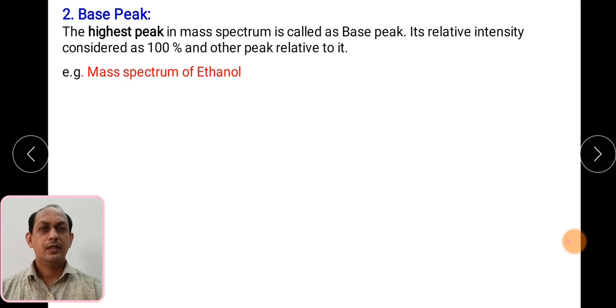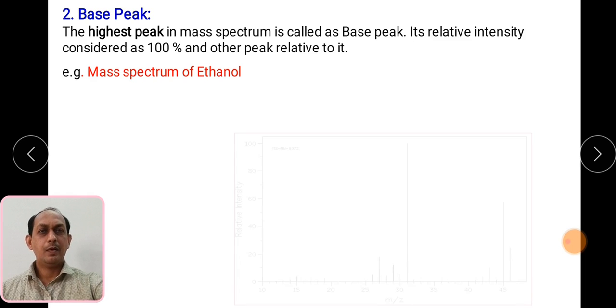Now we will see the next term, the base peak. The second term, base peak, is the highest peak in the mass spectrum. It has a relative intensity of 100%. So we can say the base peak is the one having an intensity of 100% relative to the others.